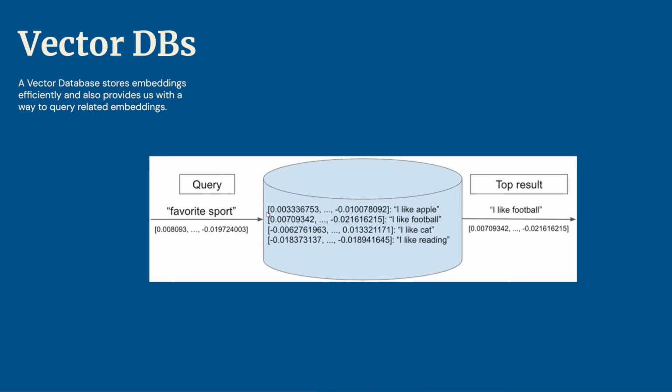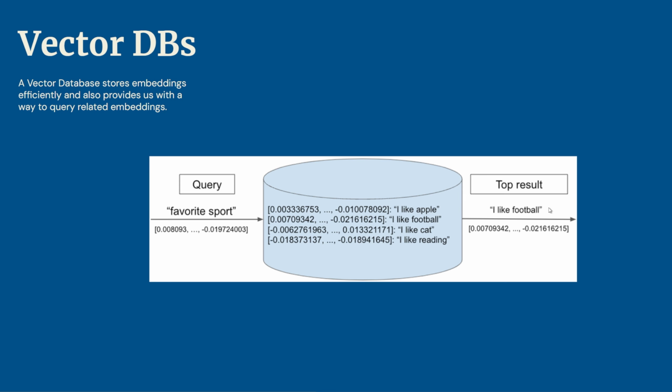We're taking a query and finding the most closely related documents that we've stored as embeddings in our database. Then once we have the top results, we're going to give that to a large language model along with the original question, like favorite sport or whatever the question is, and ask the language model to use that along with the context to answer the question. So that's why this is so important, okay?